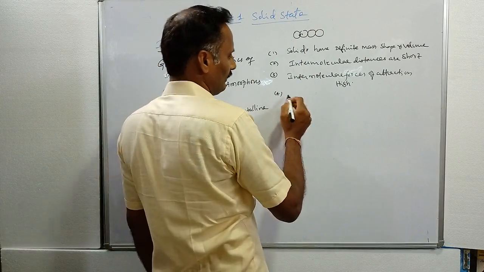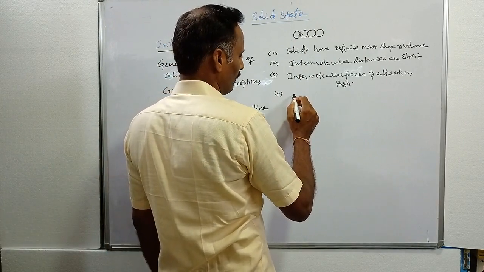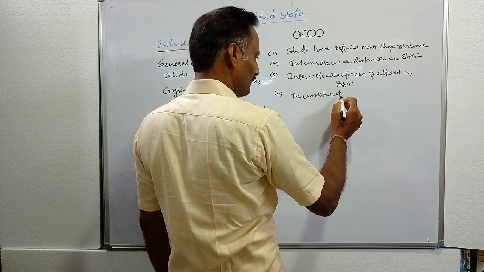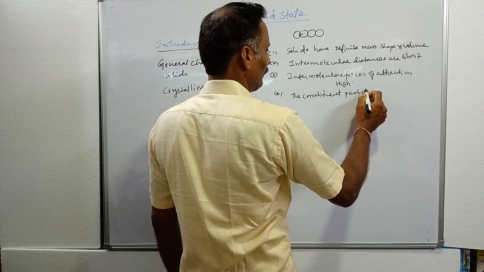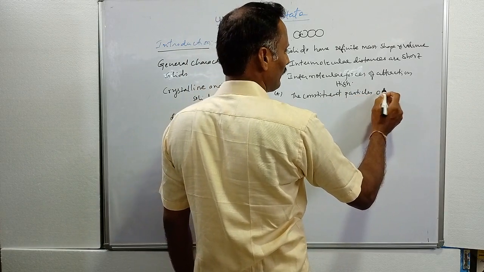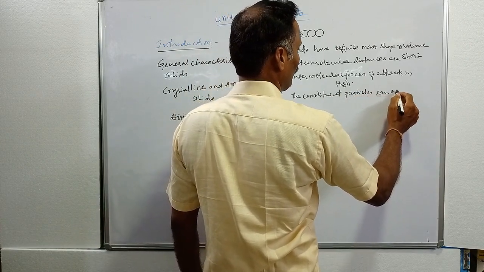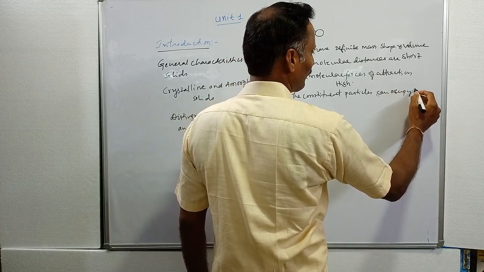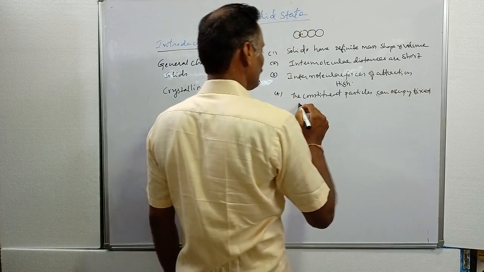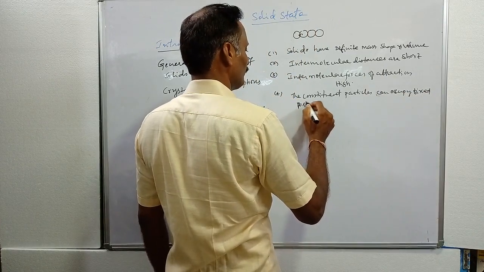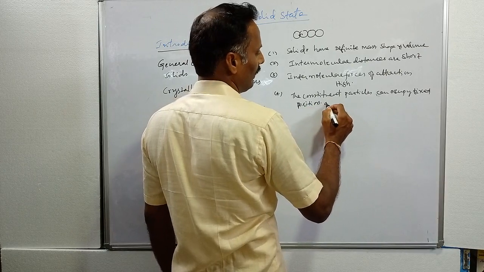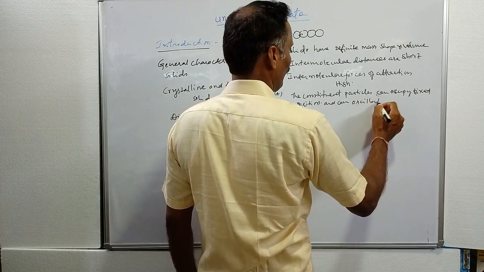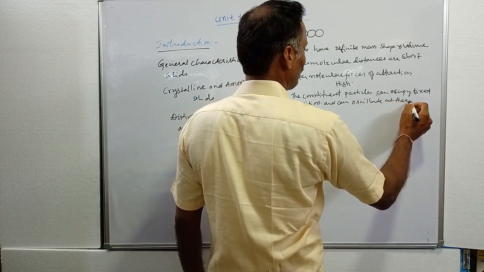fixed positions. That is, the constituent particles occupy fixed positions and can oscillate at their mean position.